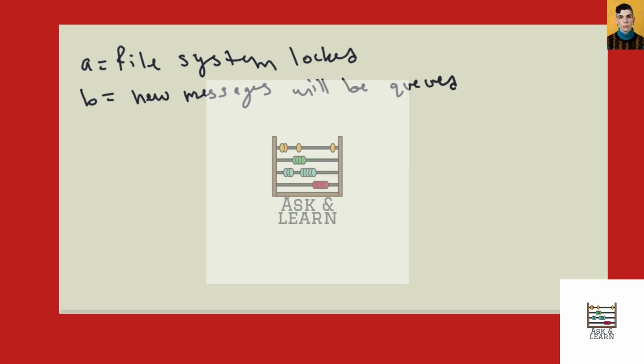Okay. And then the next statement we have is, if the file system is not locked, then the system is functioning normally. So we stay with our A, the file system is not locked, and now we have the system is functioning normally. So we'll set C equal to system functioning normally.